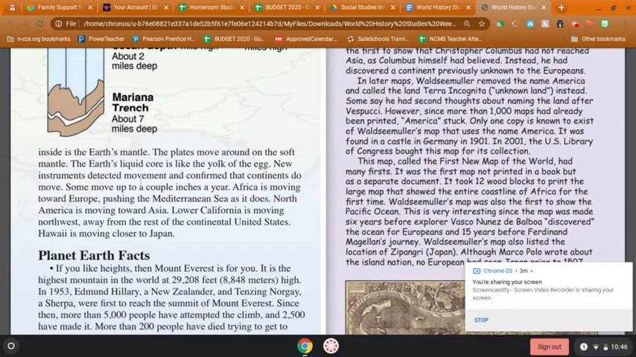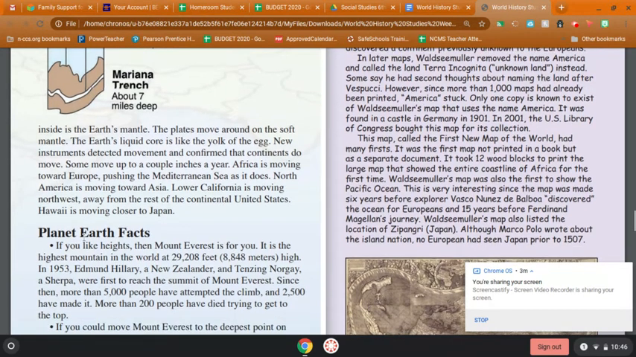New instruments detected movement and confirmed that continents do move. Some move up to a couple of inches a year. Africa is moving toward Europe, pushing the Mediterranean Sea as it does. North America is moving toward Asia. Lower California is moving northwest, away from the rest of the continental United States. Hawaii is moving closer to Japan.